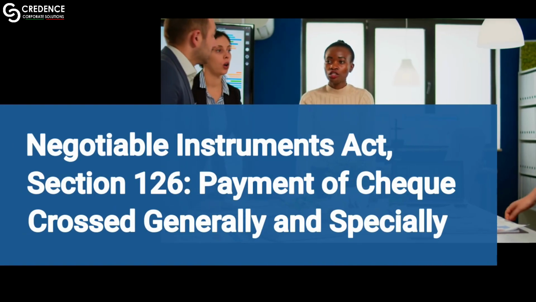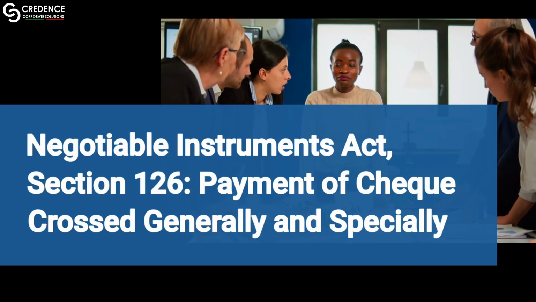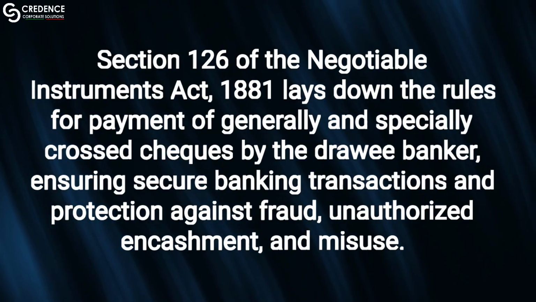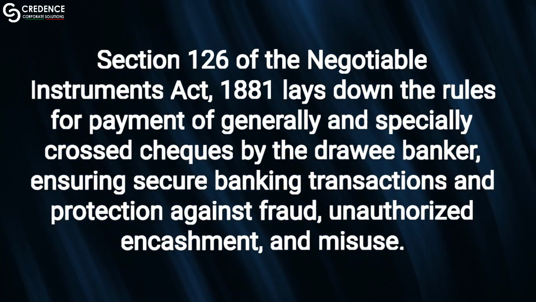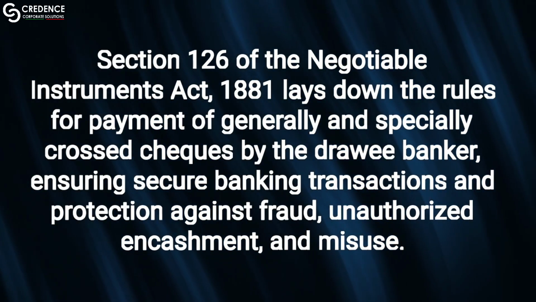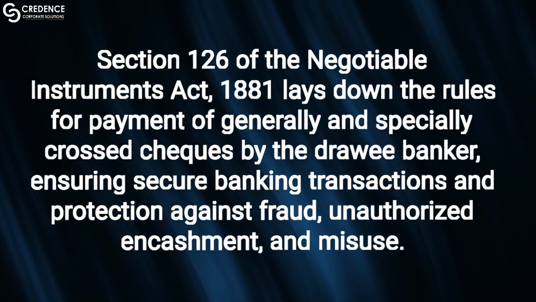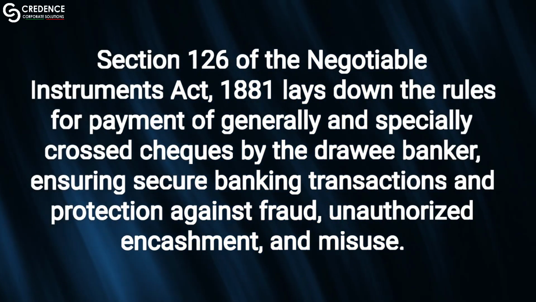Negotiable Instruments Act, Section 126, Payment of cheque crossed generally and specially. Section 126 of the Negotiable Instruments Act, 1881 lays down the rules for payment of generally and specially crossed cheques by the drawee banker, ensuring secure banking transactions and protection against fraud, unauthorized encashment, and misuse.